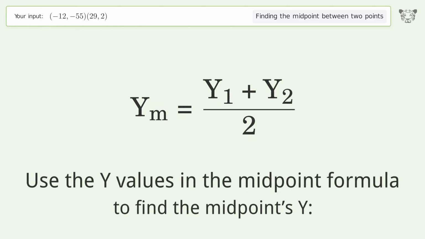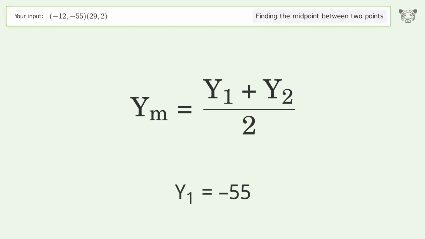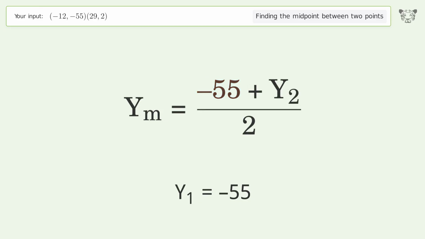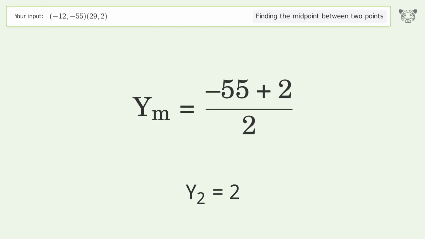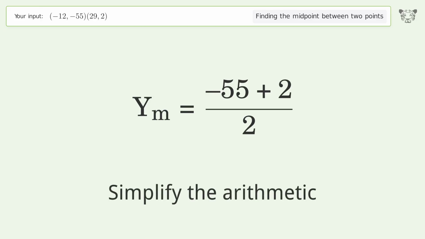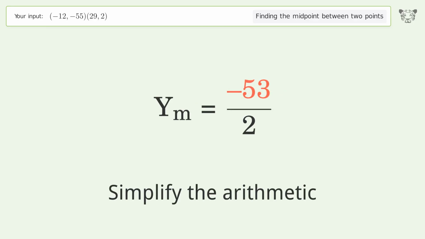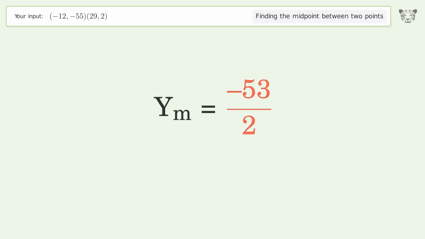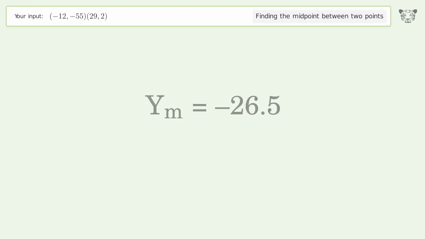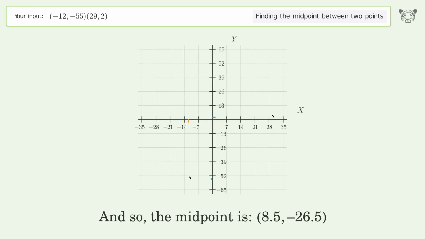Use the y values in the midpoint formula to find the midpoint's y. y1 equals negative 55. y2 equals 2. Simplify the arithmetic. And so, the midpoint is 8.5, negative 26.5.